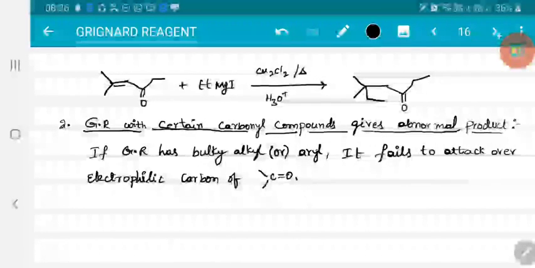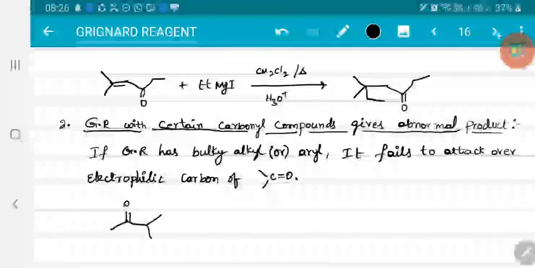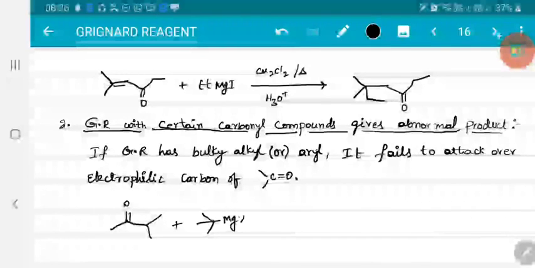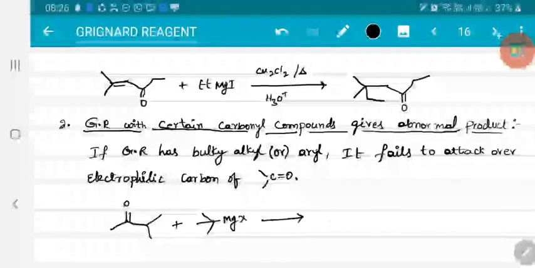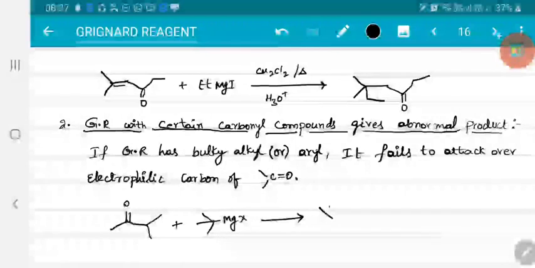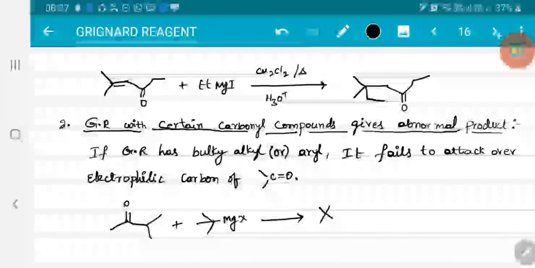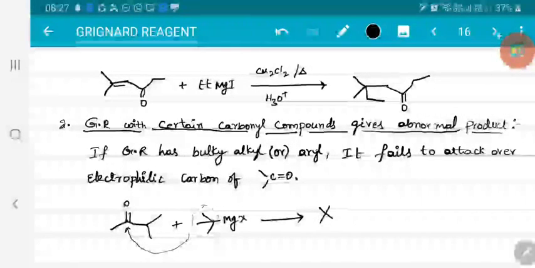So let me take an example. If I have considered tertiary butyl magnesium halide, the Grignard reagent mode of reaction does not occur here. That means this alkyl system has to attack over this, which will not occur.